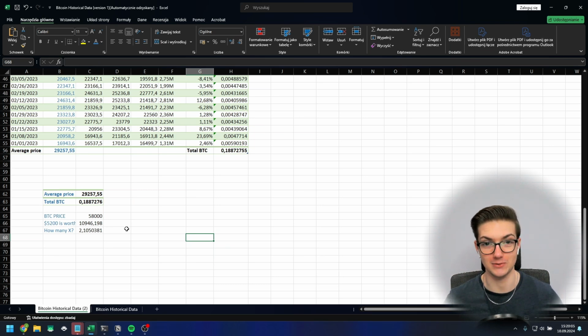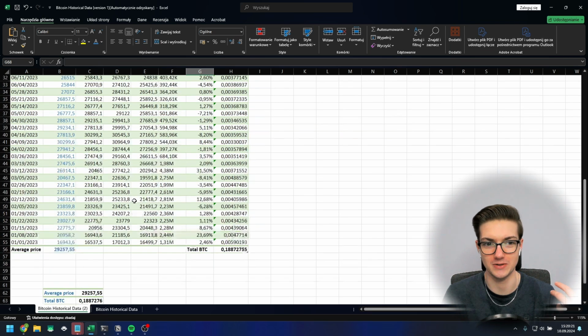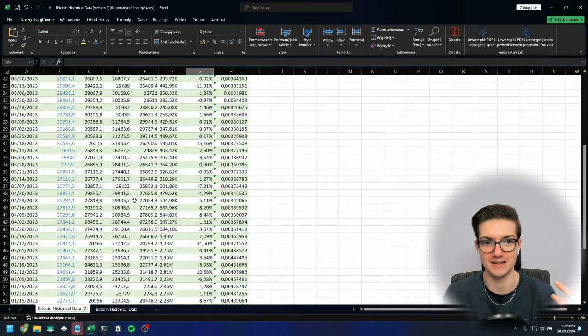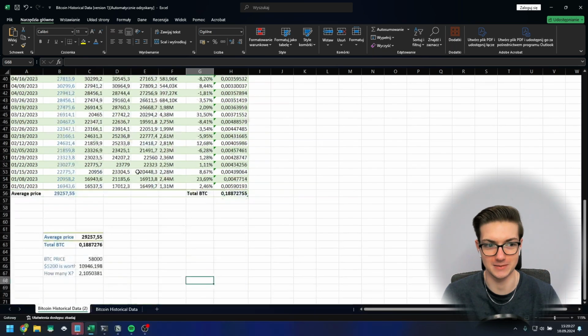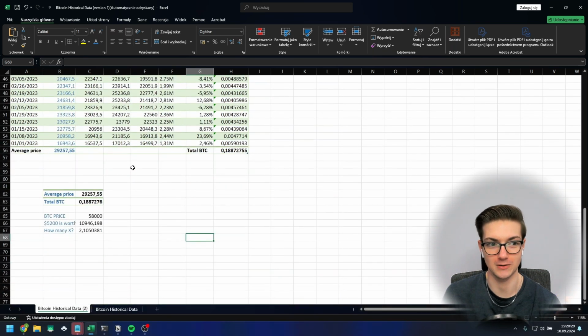And if you do this strategy in the bear market, you are pretty much guaranteed to make money on your Bitcoin. And this also can be used to pretty much buy any other cryptocurrency or asset like gold or stocks. It's just the example of how this would look like if we were to invest into Bitcoin, which is $100 every single week in 2023.